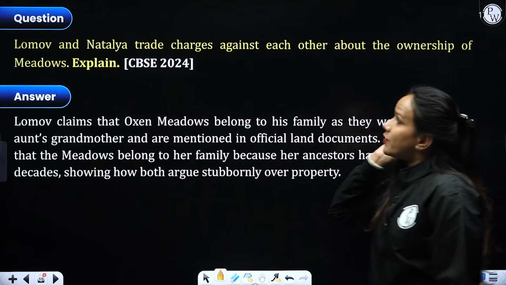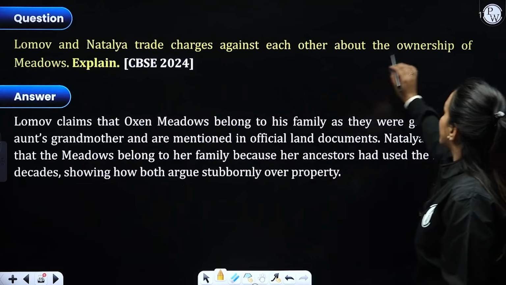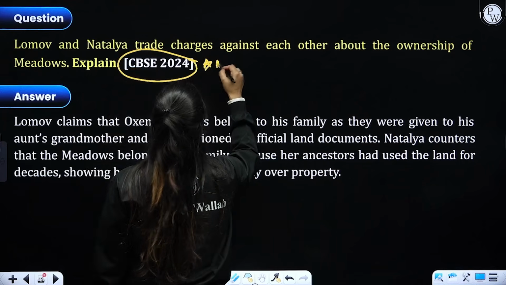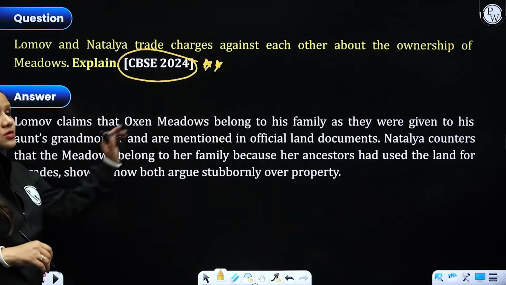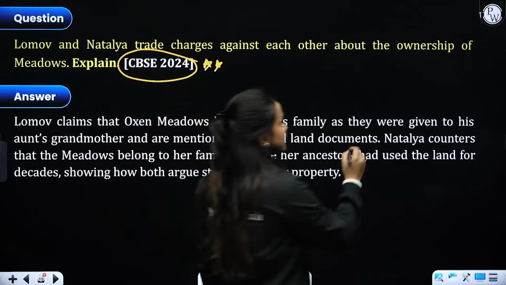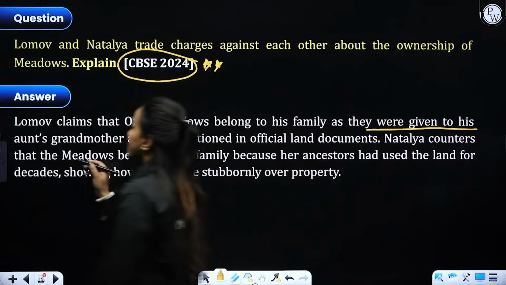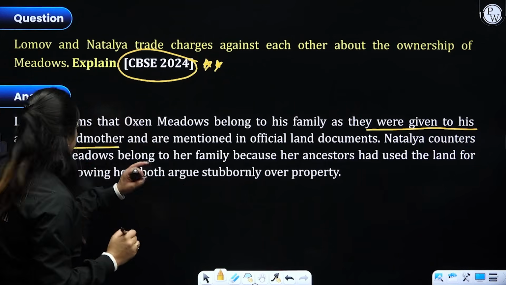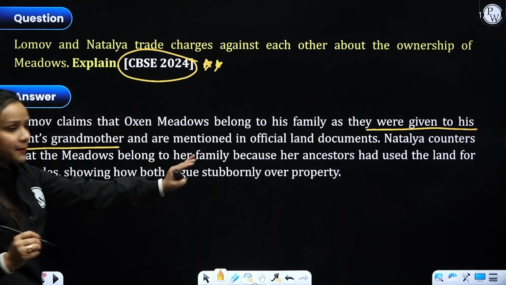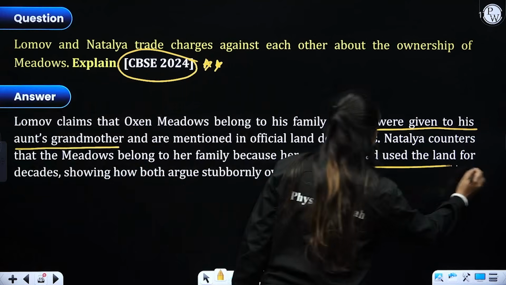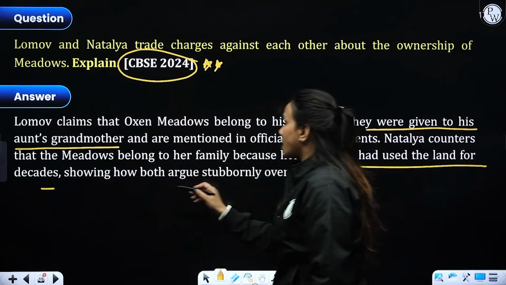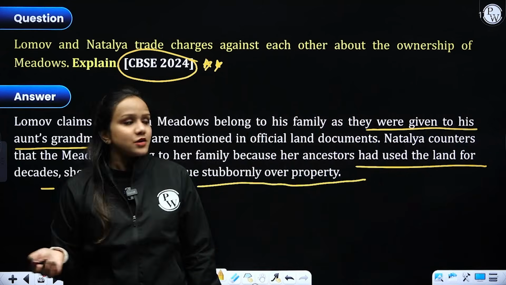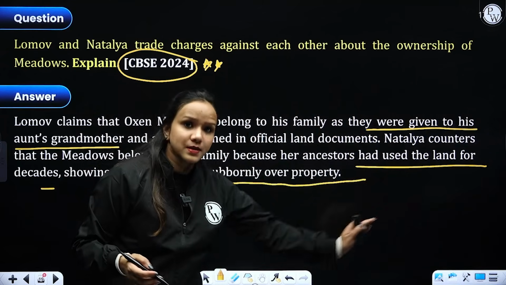Next question. Lomov and Natalia trade charges against each other about the ownership of Oxen Meadows. Very important question, right? Lomov claims that Oxen Meadows belongs to his family as they were given to his aunt's grandmother and are mentioned in the official land documents. Natalia counters that the Meadows belong to her family because her ancestors have used the land for decades, showing how both of them stubbornly fight over property, right? So they fought over the ownership of the Oxen Meadows.